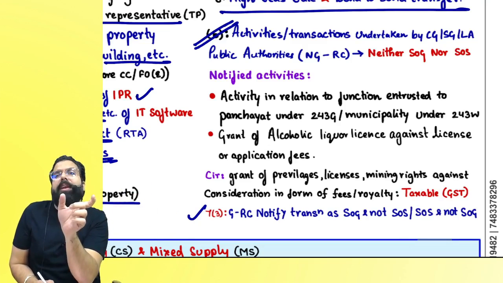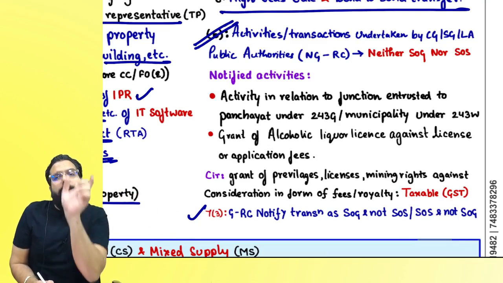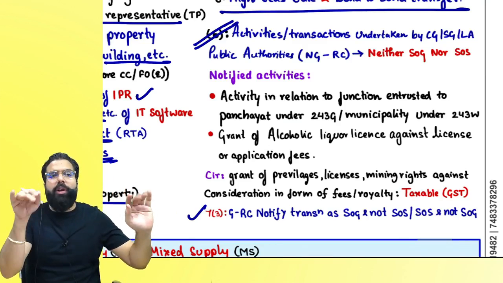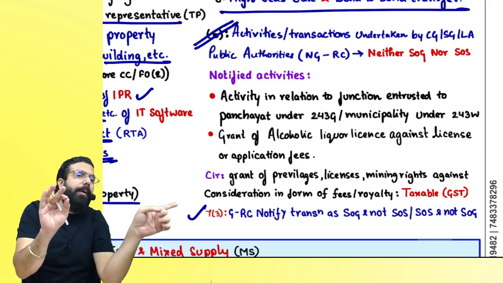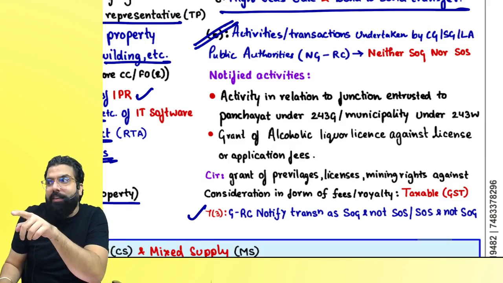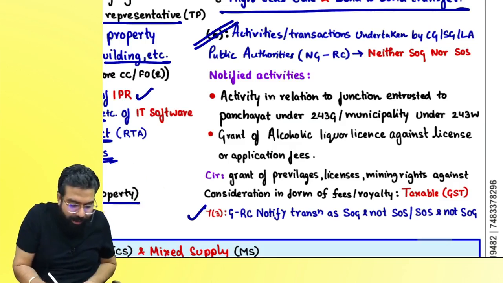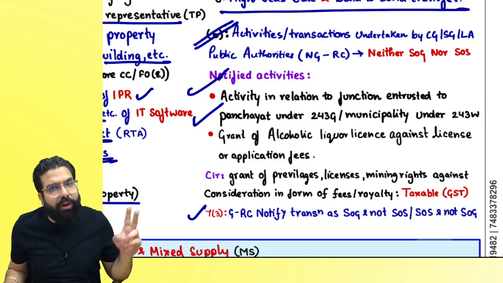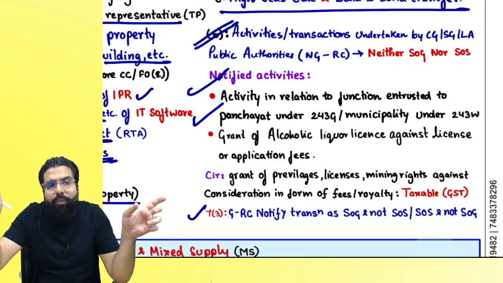That activity will be neither supply of goods nor supply of service, provided it is a notified activity. So central government, state government, local authority doing an activity or transaction as public authority will be neither supply of goods nor supply of service, provided it is notified. And there are two activities which have been notified. Activities undertaken by panchayat under 243G or municipality under 243W.